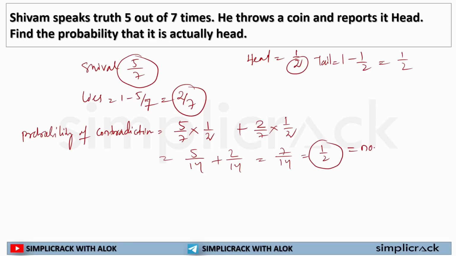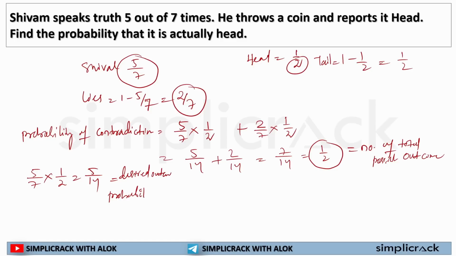This is equal to the number of total possible outcomes. Now what it is saying, we have to find out how many times Shivam will tell the truth that the coin is a head. So that can be written as 5 by 7, the truth, into getting head, that is 5 by 14. Now the probability of the whole thing, this is a desired outcome.